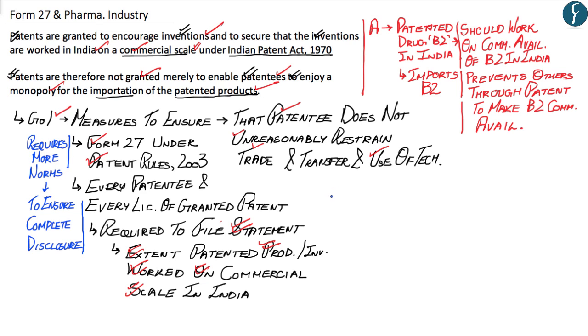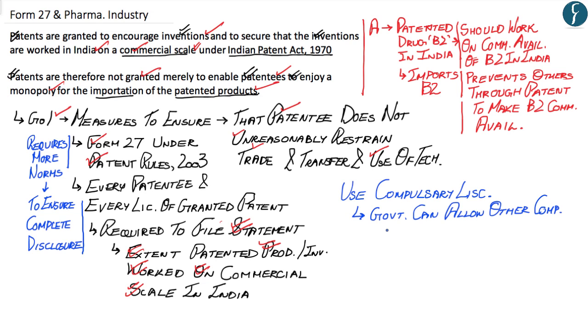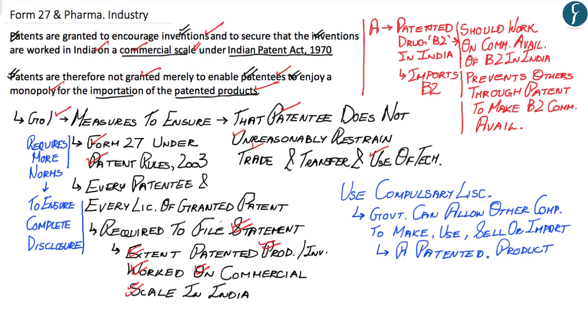Now, moreover, the author has suggested that in cases of abuse of a patent in the form of importation of the patented product, Section 84 of the Indian Patents Act of 1970 provides for compulsory licensing, wherein under compulsory licensing, the government can allow other companies to make, use, sell, or import a patented product without the permission of the patent owner.